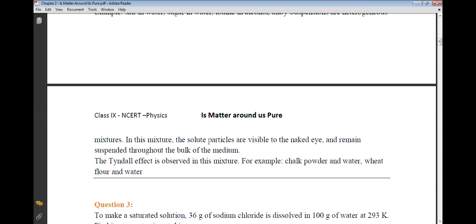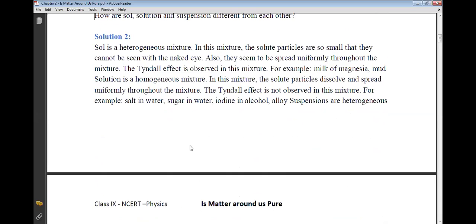In this mixture, the solid particles are visible to the naked eye and remain suspended throughout the bulk of the medium, and the Tyndall effect is not observed. So just understand the point of difference. In sol, it is a heterogeneous mixture, but the solid particles are small, cannot be seen by the naked eye, and they seem to spread uniformly in this.